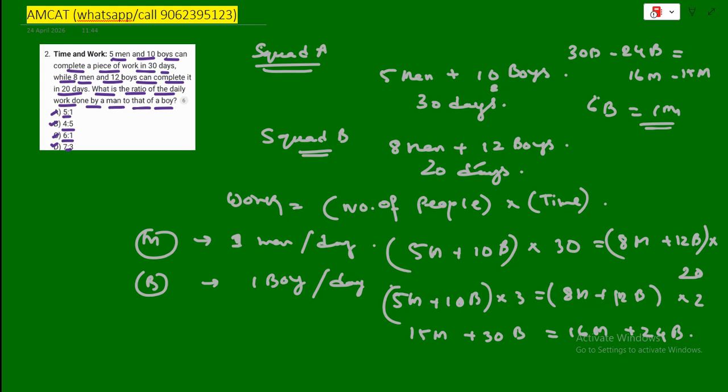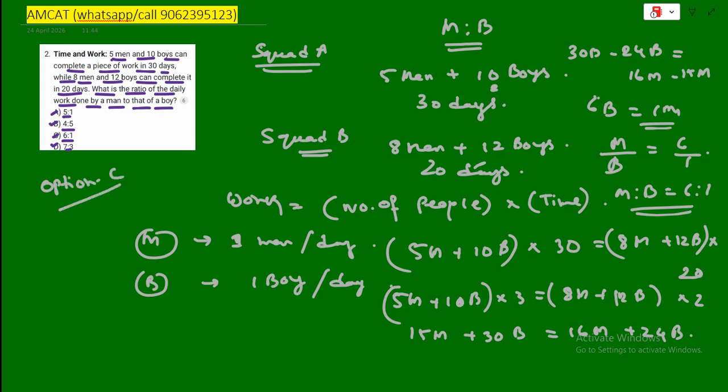But wait, look at that. 1 man is equal to 6 boys. 1 guy is doing the work of 6 kids. So those boys are definitely just playing Minecraft on the job. So the question asks for the ratio of a man to a boy. From our equation, 1M is 6B, so M by B will be 6 by 1, so M is to B is 6 is to 1. So the correct answer is our option C, M is to B is 6 is to 1.